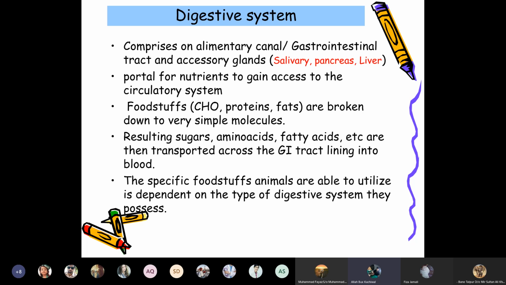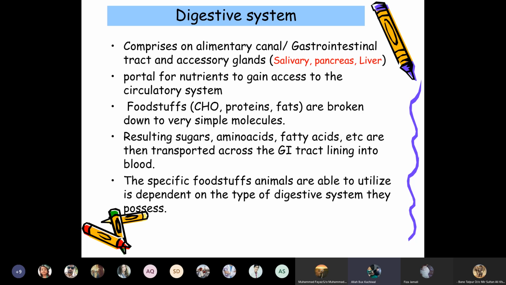As far as the digestive system is concerned, it comprises an alimentary canal, the gastrointestinal tract, and accessory glands: salivary glands, pancreas, and liver. All animals have different digestive systems, because we are studying different animals, which might be herbivorous, carnivorous, omnivorous, or have a compound stomach or a simple stomach.